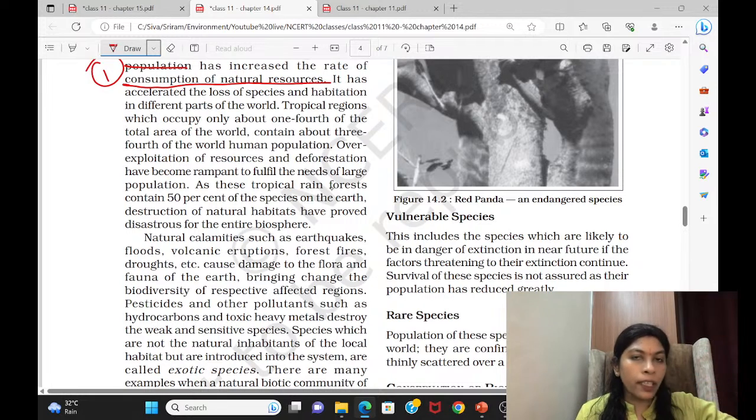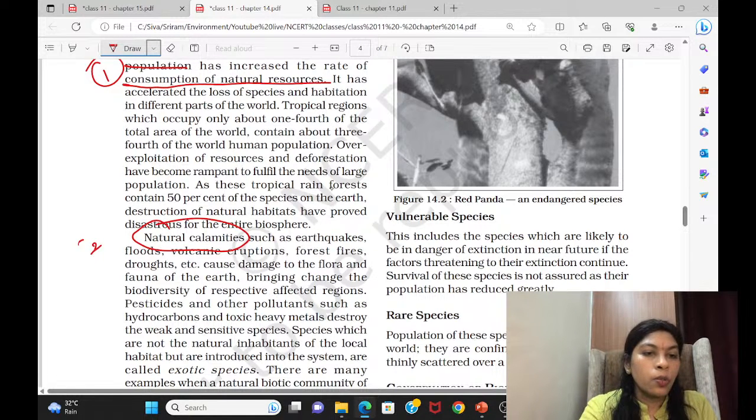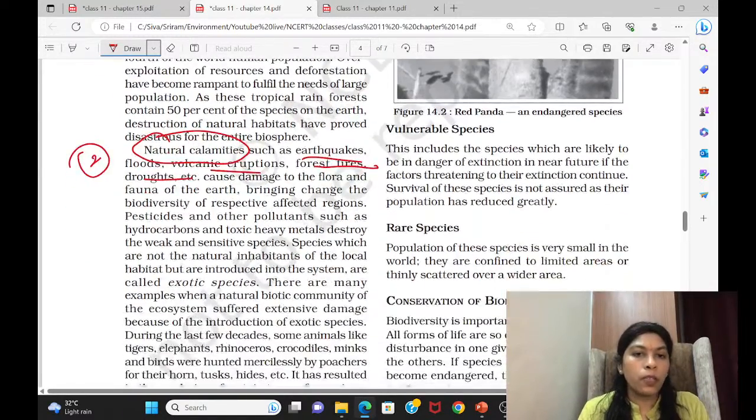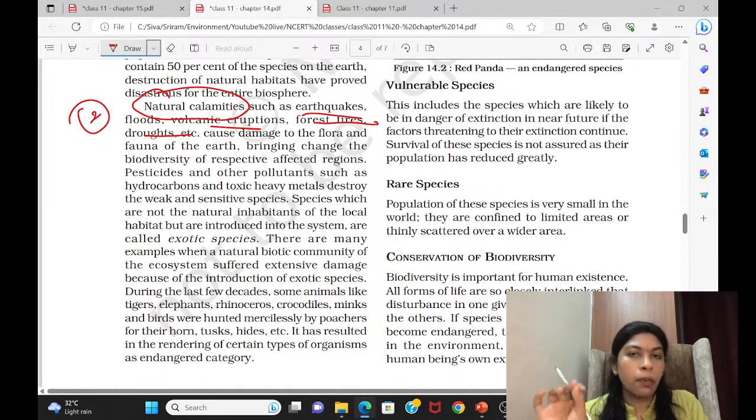We are the ones occupying the forest by involving in deforestation, completely clearing out the forest, taking the land, encroaching on natural resources, and because of us, a lot of issues are happening through urbanization and population increase. We can say population burst. All these problems are happening. Then natural calamities, we know that, no? Volcanic eruptions, earthquakes, forest fires, droughts can also cause damage to biodiversity. So these are the ways biodiversity can be lost.